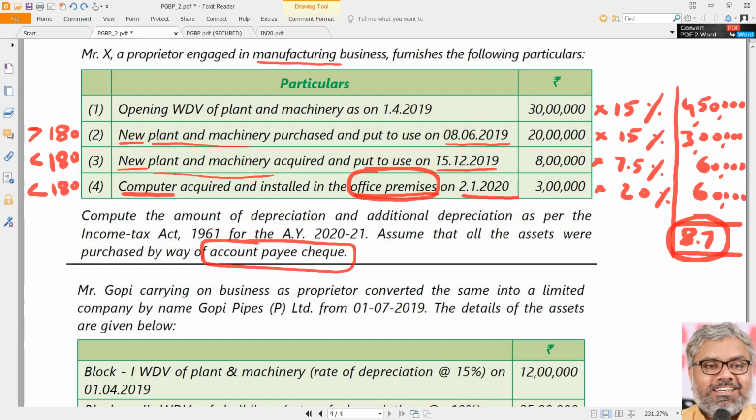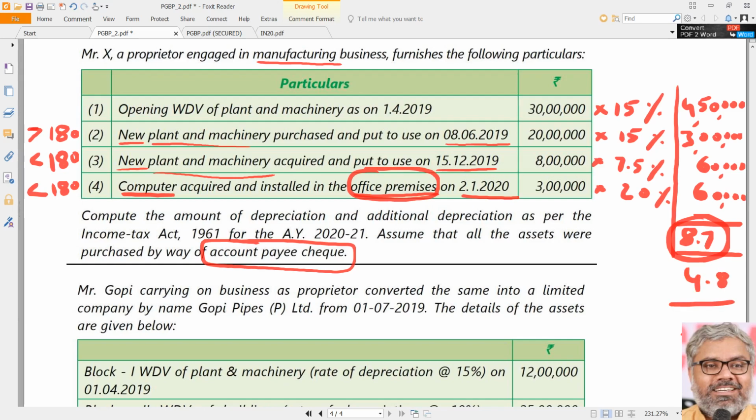So what are the only two things which are eligible for additional depreciation? One is this 20 lakhs. The other one is this 8 lakhs. But the rate of additional depreciation for this 20 lakh asset will be 20% because it is put to use for more than 180 days. The rate of additional depreciation on this new plant and machinery which is put to use for less than 180 days will be only 10%. So do the calculation simply. 20 lakhs into 20% plus 8 lakhs into 10%. That is the additional depreciation. That comes to 4.8 lakhs. 4 lakhs 80,000. That is 4.8 lakhs.